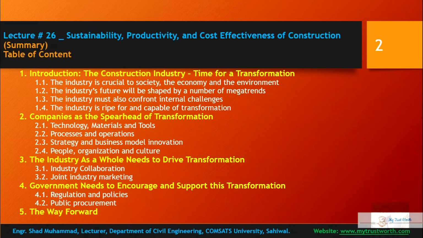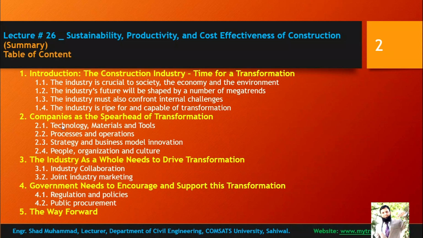In our previous lecture, that is lecture number 26, we discussed sustainability, productivity, cost effectiveness of construction and construction industry. And we briefly went through different protocols which need to be followed by the contractors, by the companies and by the government. So we studied introduction to the construction industry, and it's time for the transformation. And we also went through companies as a spearhead of transformation.